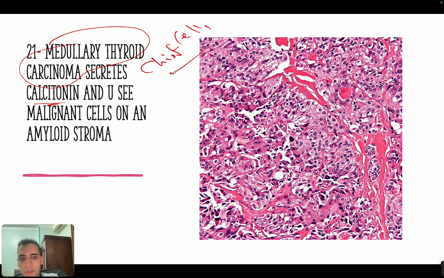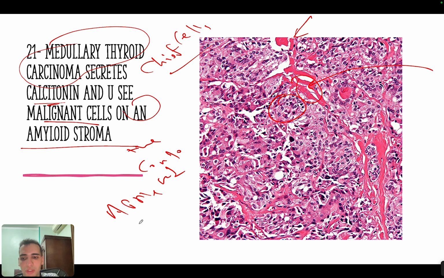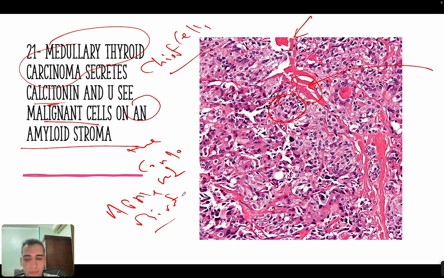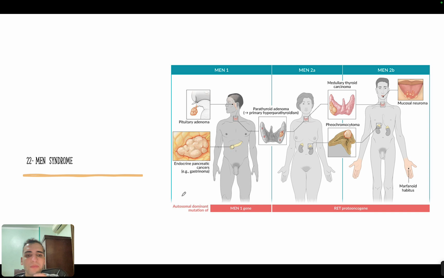Now, what you would see, and this is extremely high yield, is the histology. You would see malignant cells sitting on amyloid stroma. So here these are malignant cells, and they are sitting on amyloid stroma. This amyloid stroma will be positive for Congo red stain, and it will appear apple-green in polarized light, okay? This is important, okay?